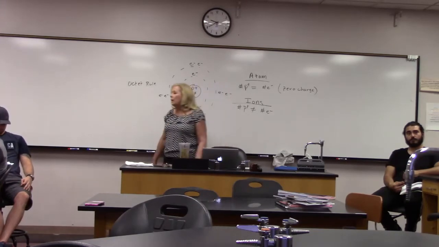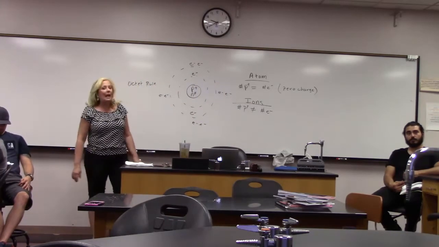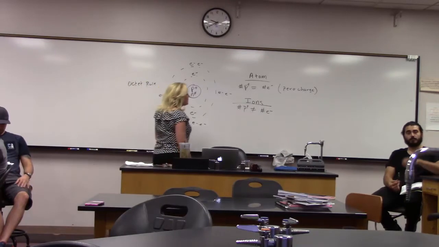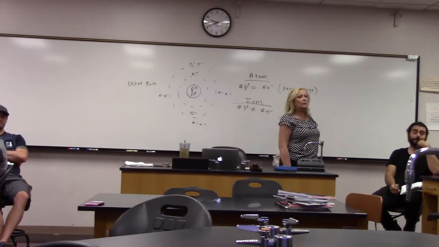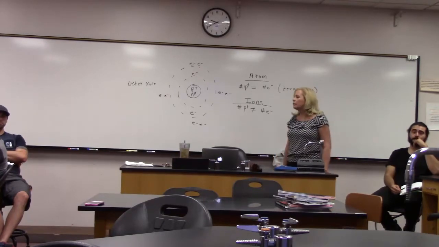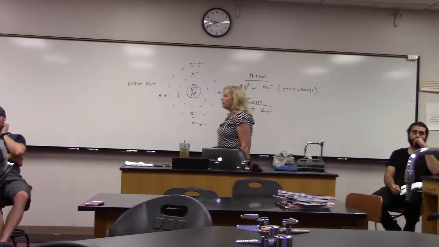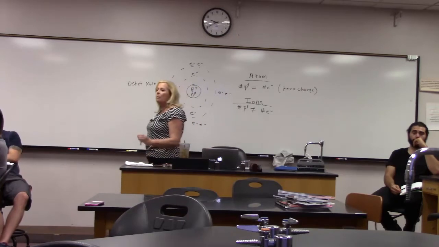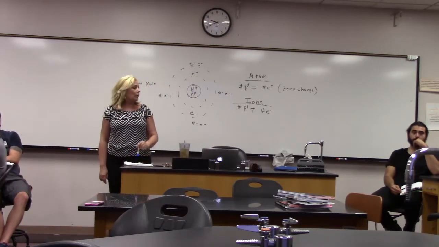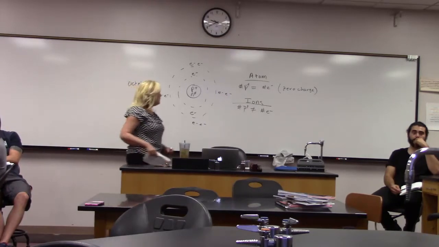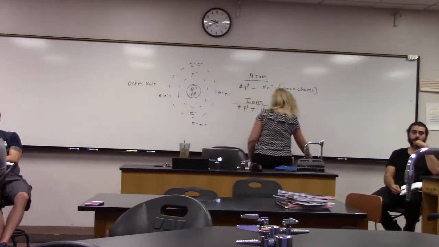Okay, so if we have an atom that becomes an ion, and we have more electrons than protons, we'll have a negatively charged ion. We call that an anion. If we have an ion that has more protons than electrons, we'll have a positively charged ion. We call this a cation. Okay? So let's go over how this all works real quick.